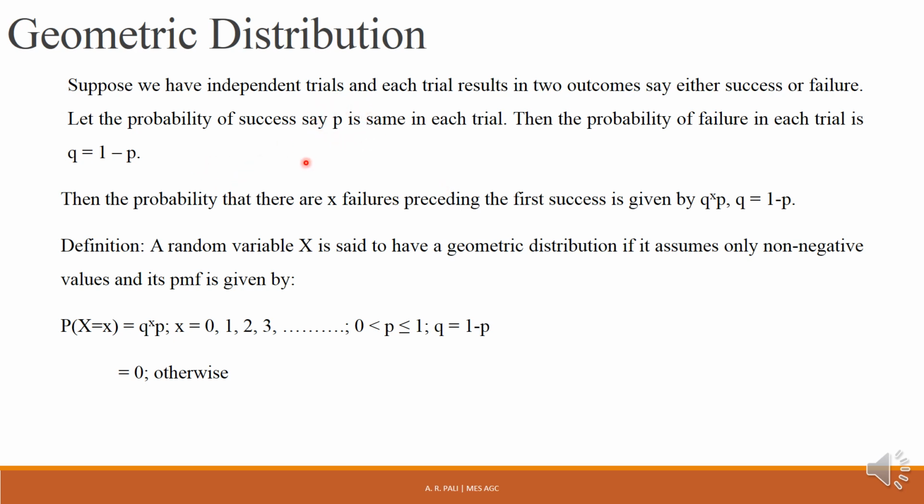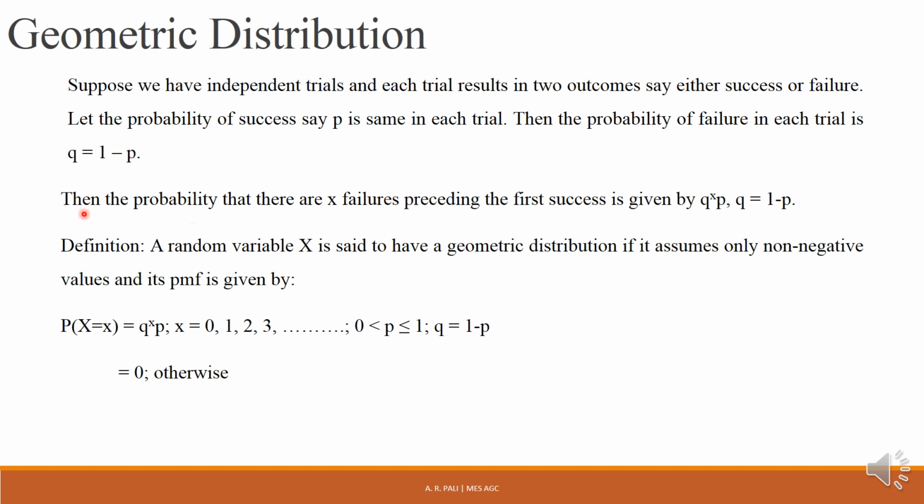So in the first 3 trials, or first 3 tosses, we are getting heads, heads, heads, and in the fourth toss we are getting tails, the probability is P. So here Q into Q into Q into P. So this becomes Q raised to 3 into P.